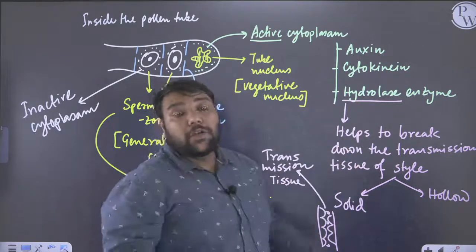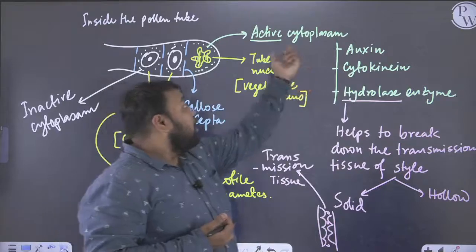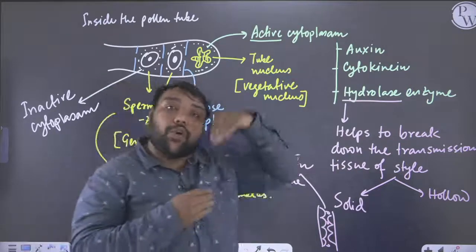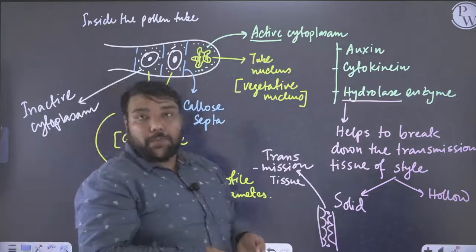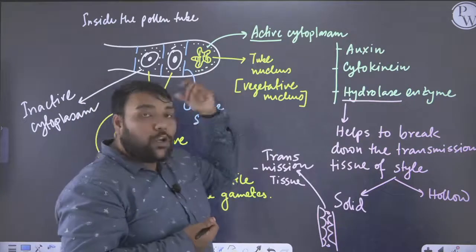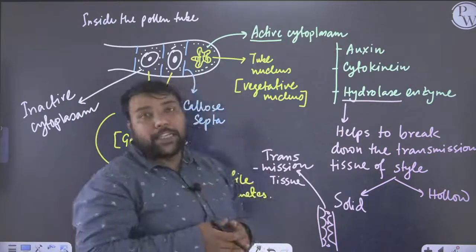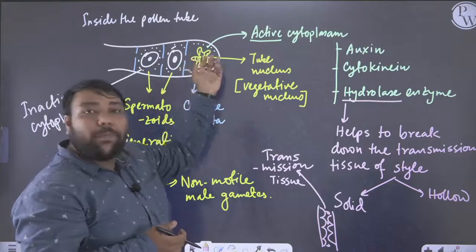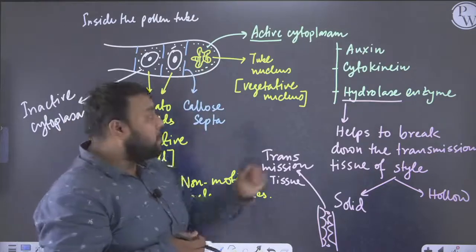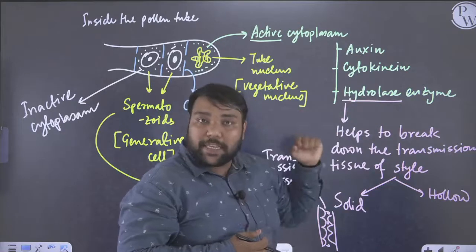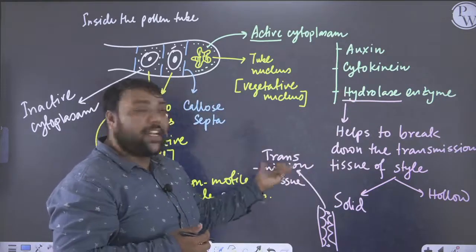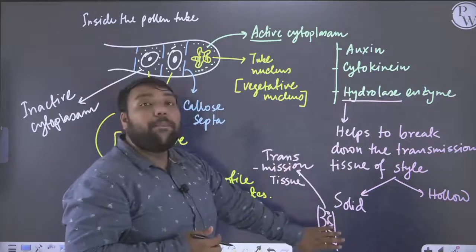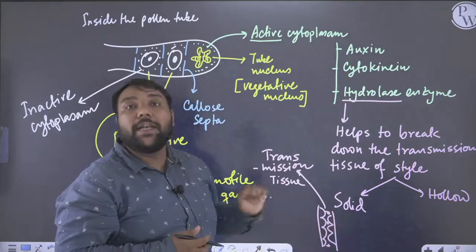So the pollen tube has to grow through the style. For the pollen tube to grow through, the cytoplasm of the tube nucleus, which is now carrying the hydrolase enzyme, will help to degrade the transmission tissue if the plant has a solid style.